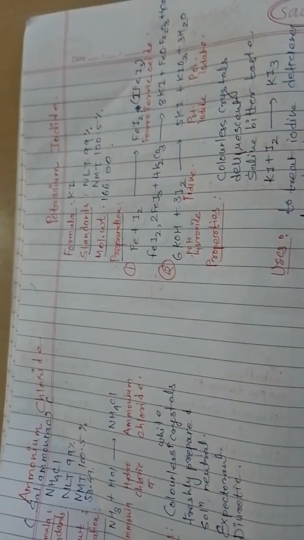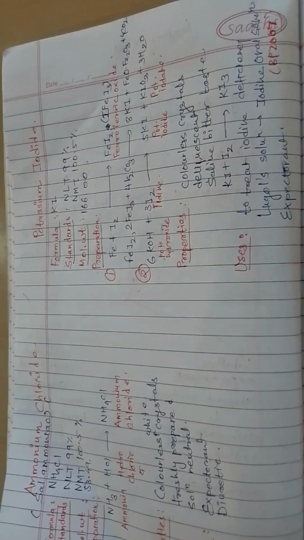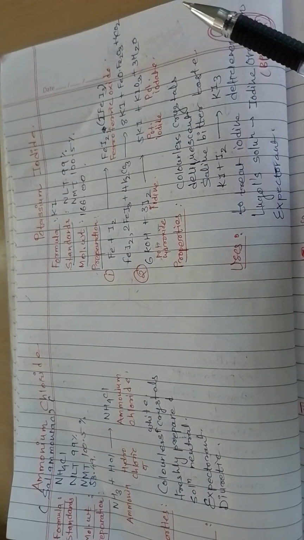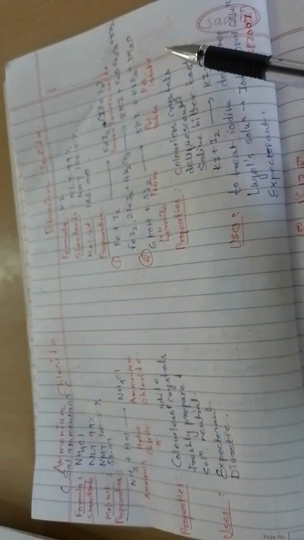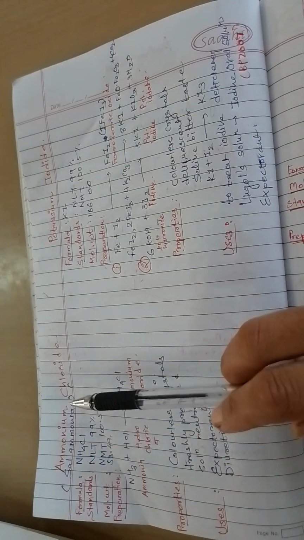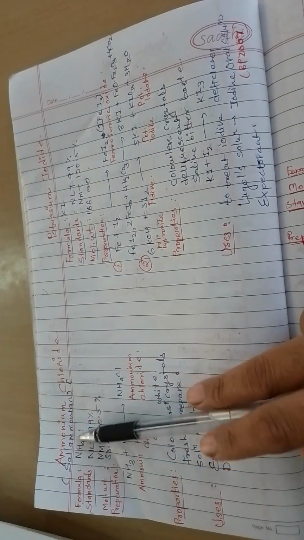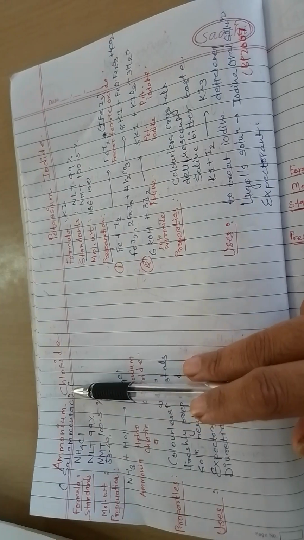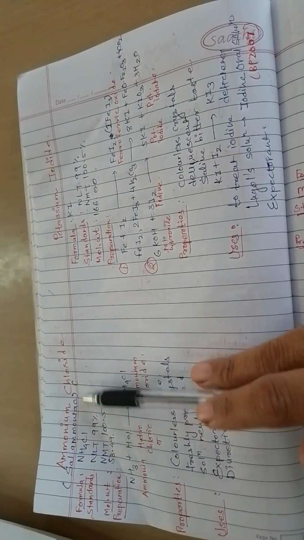See, in expectorant you have to study these two compounds. I have compared these two compounds and I have written all required points of these two compounds. First one, ammonium chloride, which is also known as sal ammoniac. In exam you may be asked directly to write about sal ammoniac.